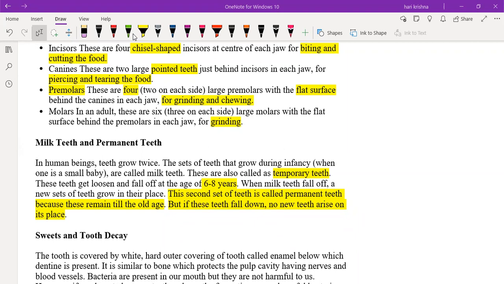Sir, if the permanent teeth break, till death it will not grow? Yeah, if the permanent tooth breaks or some damage has happened, it will not regrow. Again it will not regrow. Sir, only for a few rare people does it grow out, even permanent teeth, after it breaks.